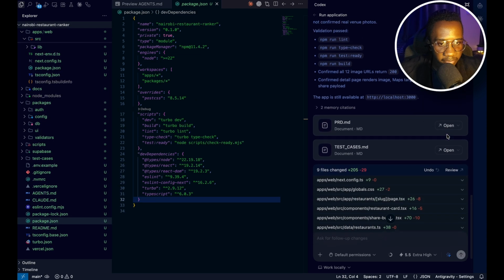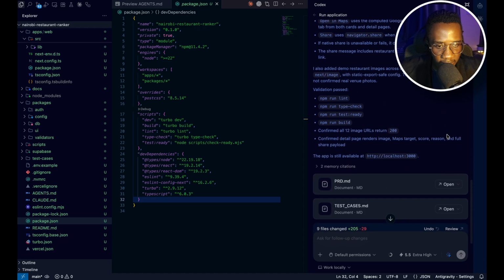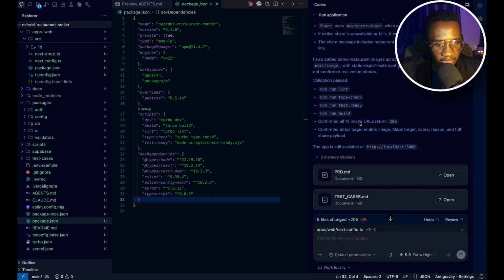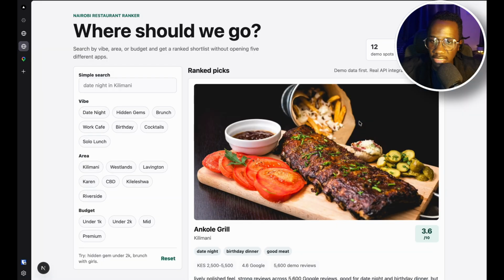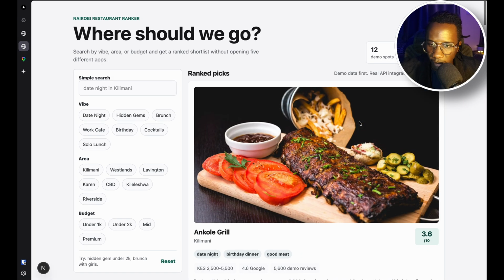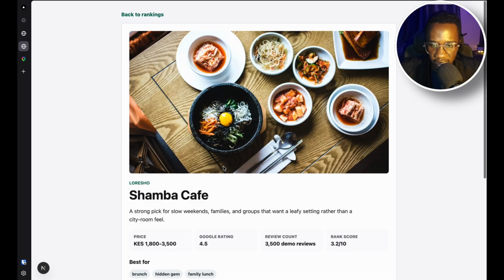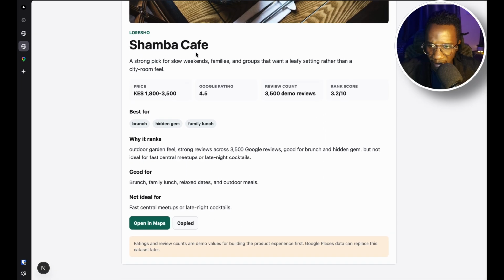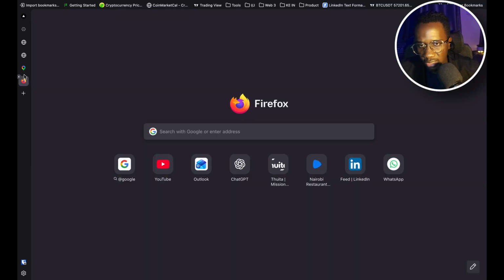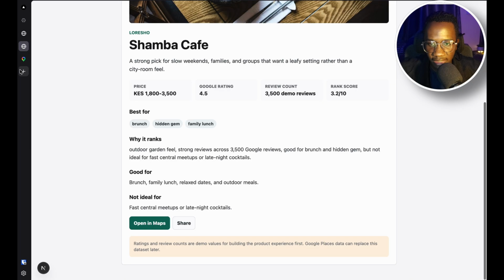Great, so it's finally done, and it also took quite some time, about 6 minutes, but I can see it's confirmed these images that have been included, and we can check that out. So this is what it's provided. It's looking way better now, especially with the images. Then I can see view details, Shamba Cafe, white trunks and the likes, share. I think it copied, yeah, it did copy it on the clipboard. Yeah, we'll likely have to improve that so that we have different share options. But for now, I think that's a good start.